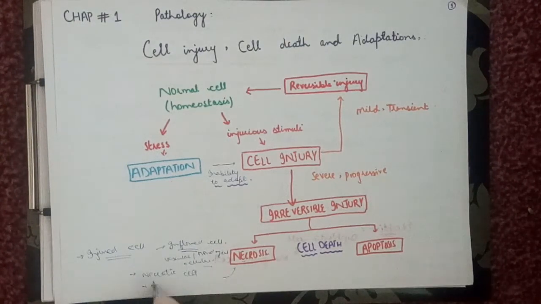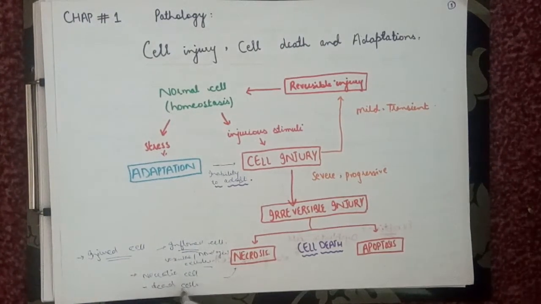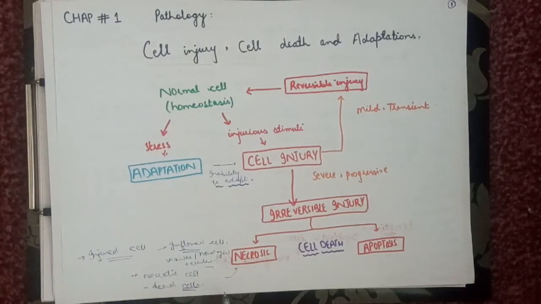And then comes the dead cell. What do you mean by the term dead cell? Dead cell is the fixed cell, when you voluntarily kill the cell by using 10% formalin, and step 1 is the denaturation. So this was about the introduction of cell injury, cell death and adaptation.